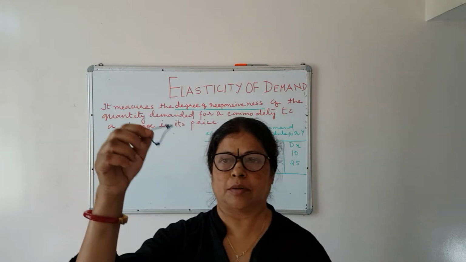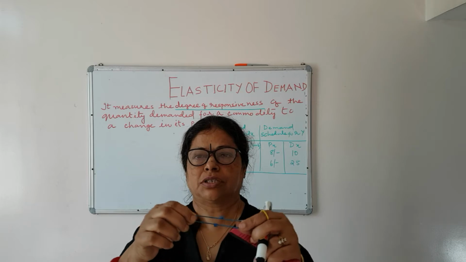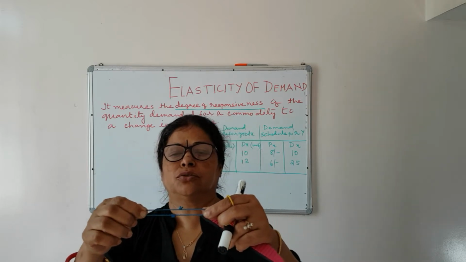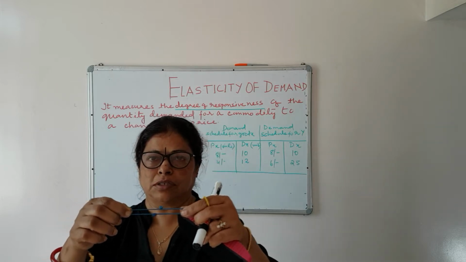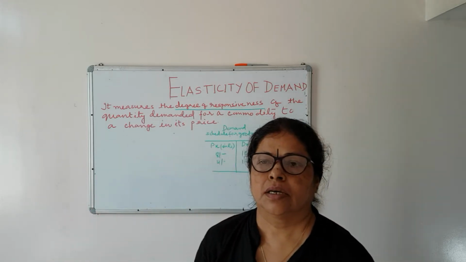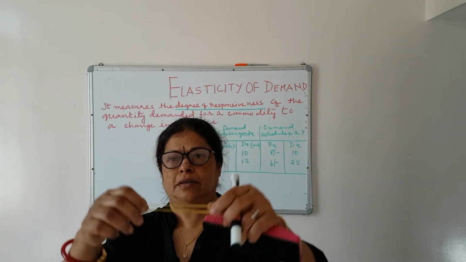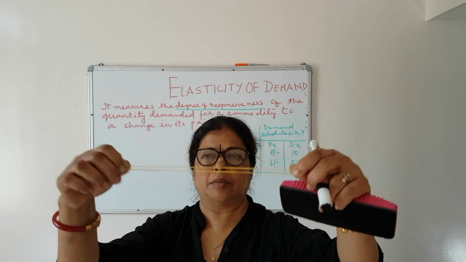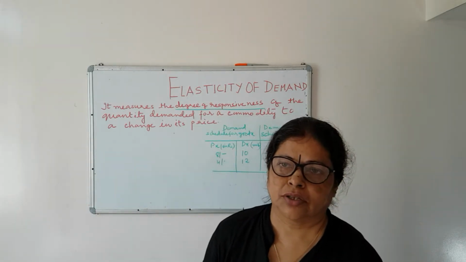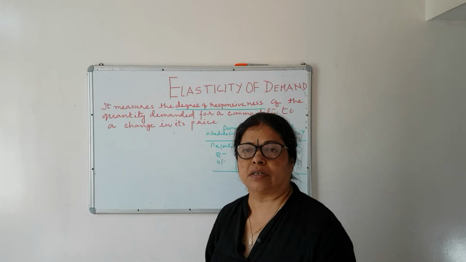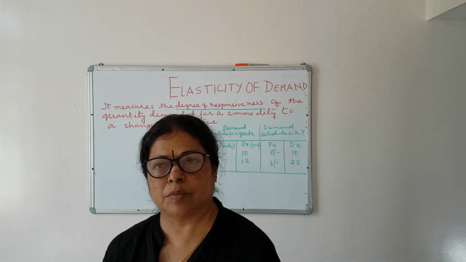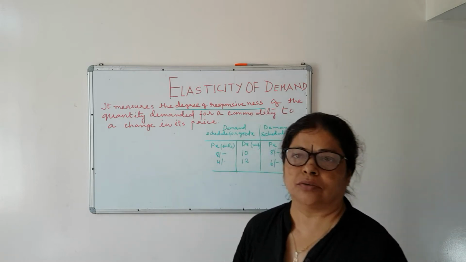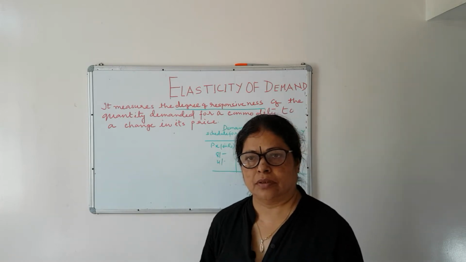You can see, this is a rubber band. If I stretch it, I can stretch it up to this extent. So due to some external force, it is stretchable. The second rubber band is this. If I am stretching it, I can stretch this rubber band up to this extent. You can see that due to some external force, it is stretchable. The moment I release the force, again it is coming back to its original shape.